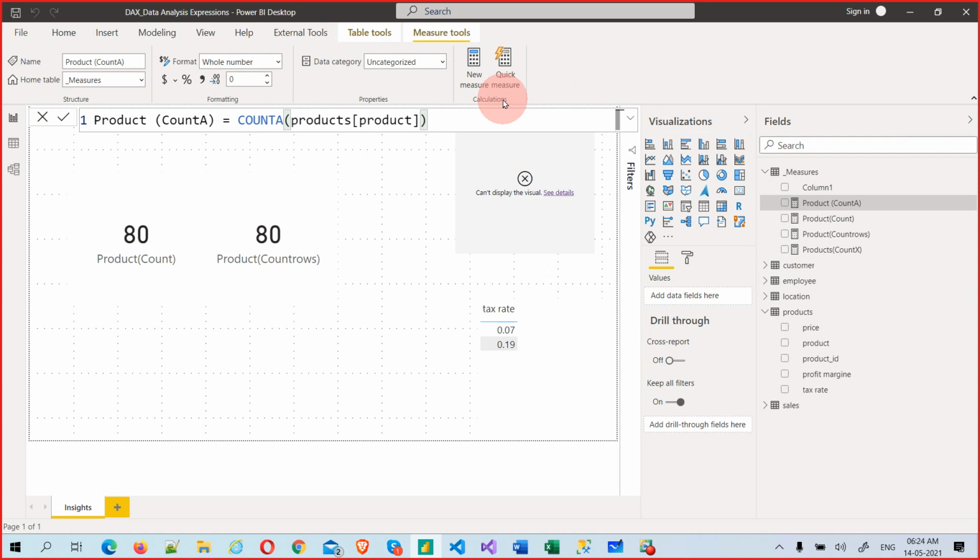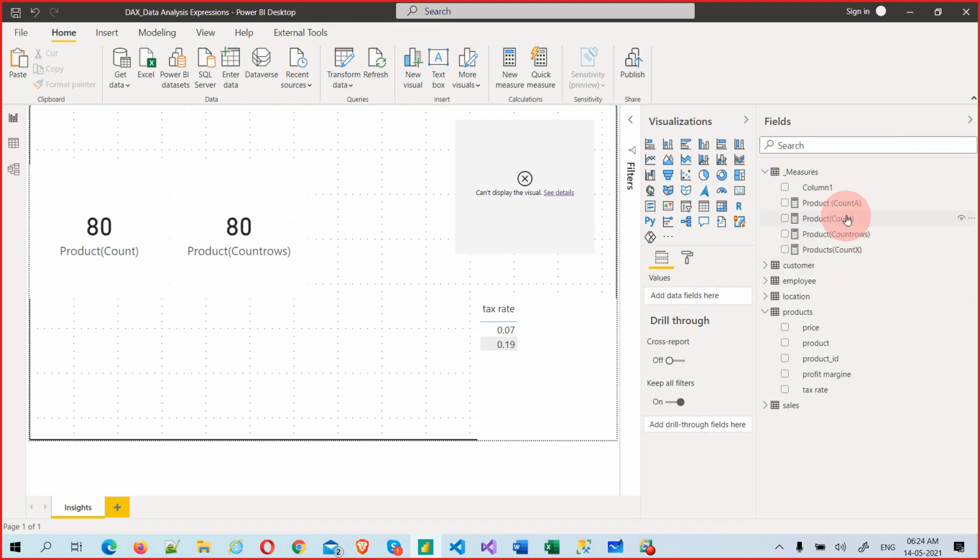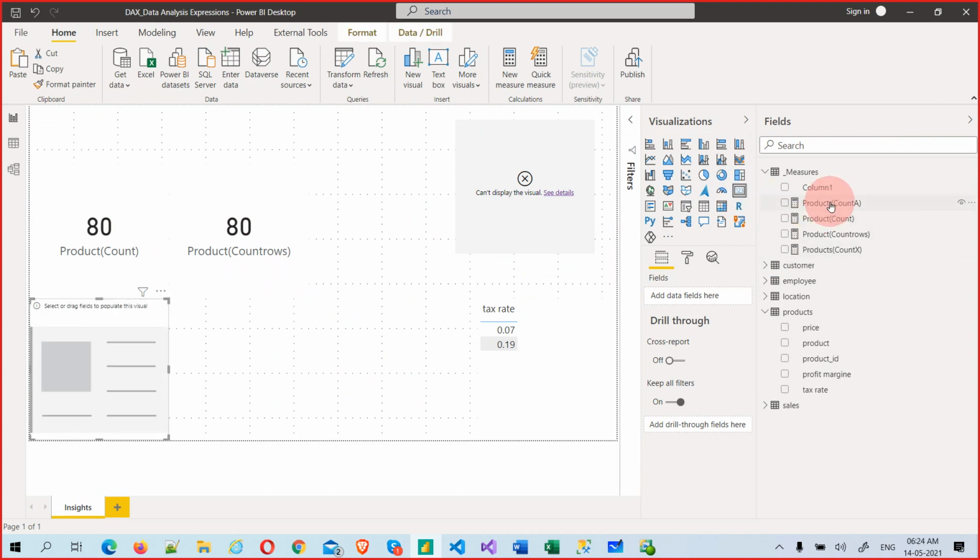What is boolean? We will create a column and I will tell you. I will use an IF condition and create a calculated column with boolean values. Then you will come to know. Let's create one card and put that COUNTA. There is no difference, but if it is a boolean, COUNT will not calculate but COUNTA will calculate. That is the difference.